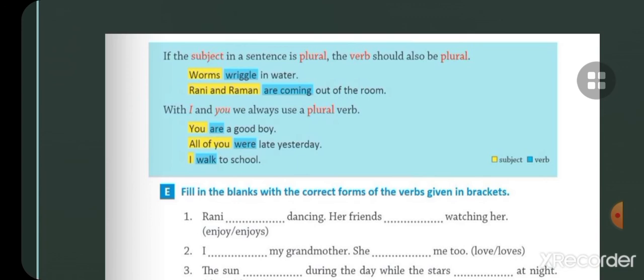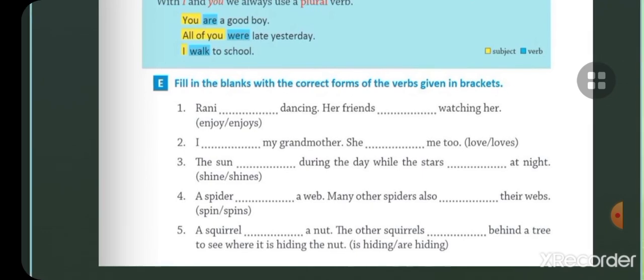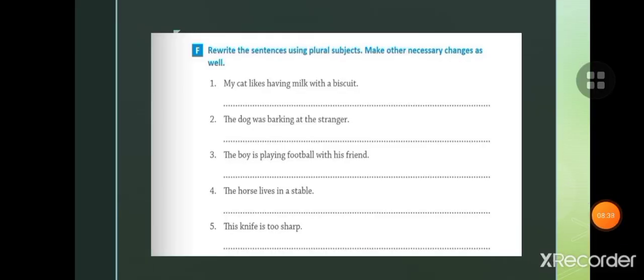So children, in this exercise E, what you have to do is fill in the blanks with the correct forms of the verb given in the bracket, like Rani dash dancing, her friend dash watching her. Rani is singular, so you will write enjoys. Rani enjoys dancing. Her friends are plural, so you will write enjoy. So you can do it easily. Next is exercise F. What you have to do is rewrite the sentences using a plural subject. Make other necessary changes as well.